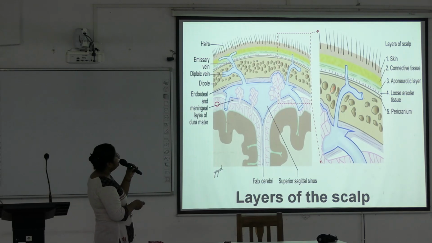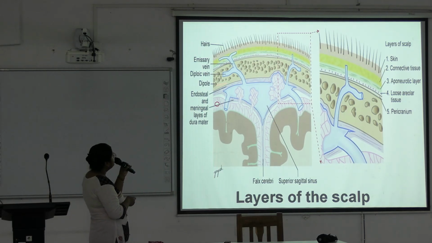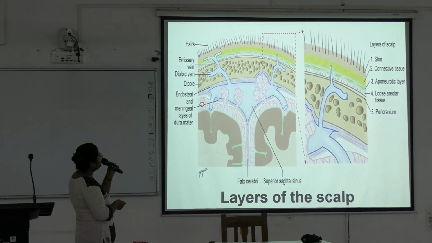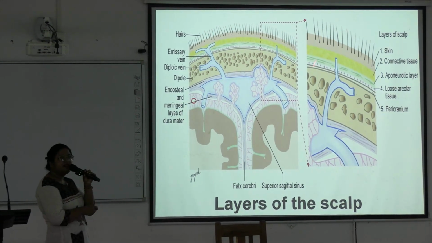And inside these 5 layers, after the pericranium, you will see the diploic tissue, and here is the inner layer of the cranial bones formed by the endosteal layer of the dura mater, and here is the meningeal layer of the dura mater. In between these 2 layers lie the dural venous sinuses.